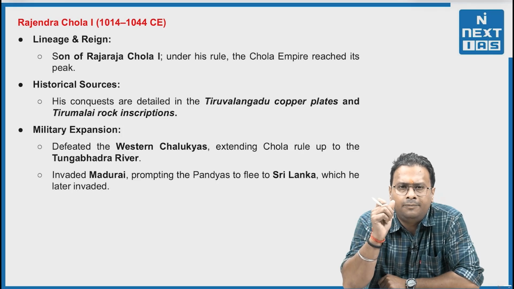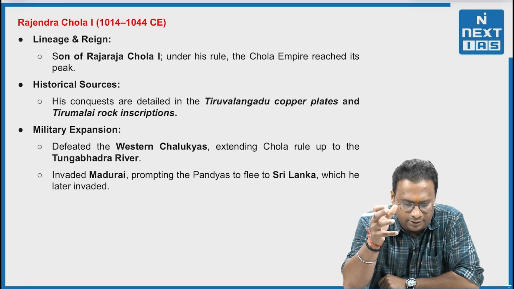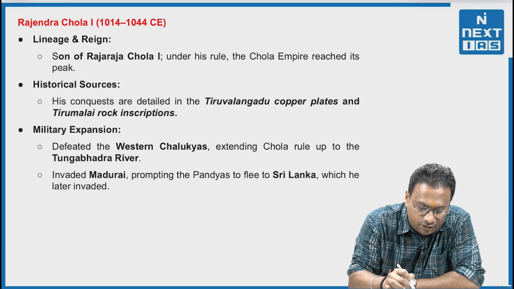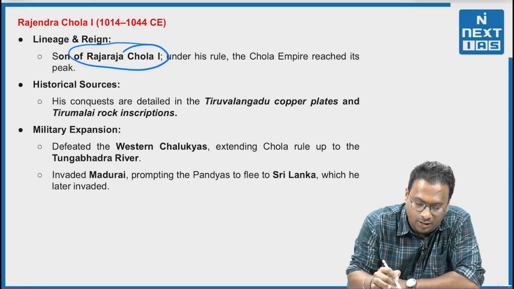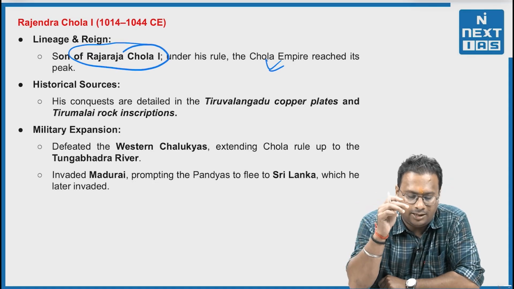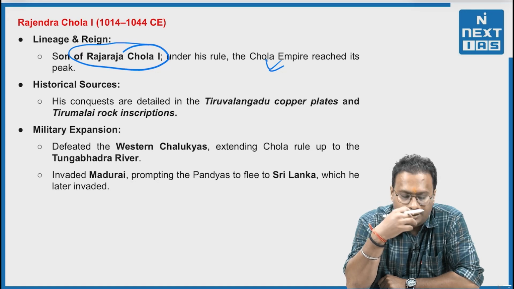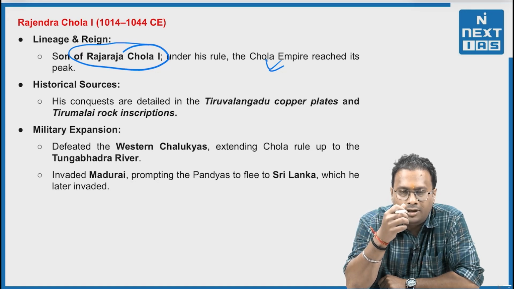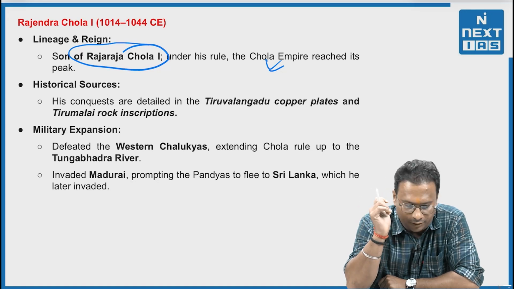Now, a little bit of understanding regarding Rajendra Chola as a person. He was the son of Rajaraja Chola I, and under his rule the Chola Empire reached its peak. In history it is well said that Rajaraja Chola and Rajendra Chola were a father-son duo to be remembered and followed.